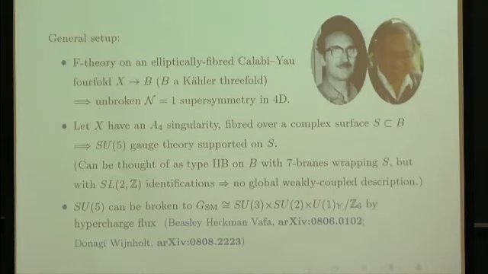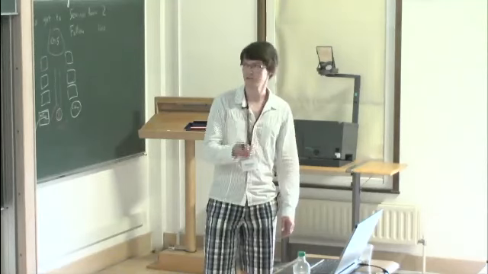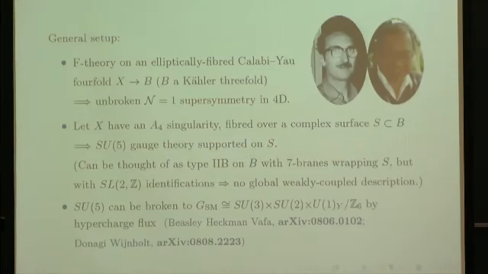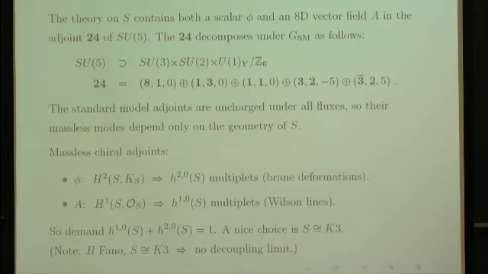And we choose a special structure for X. We let it have an A4 surface singularity, fibred over some complex surface S. And this gives us an SU(5) gauge theory, as Kumran discussed earlier, on the complex surface S. Okay, SU(5) is all very well, but it needs to be broken. And following these authors from a few years ago now, we know we can turn on hypercharge flux on this surface to break SU(5) down to the standard model gauge group. So we'll assume that setup.